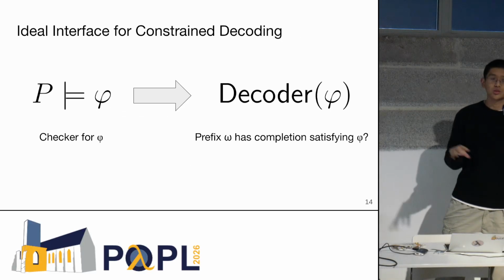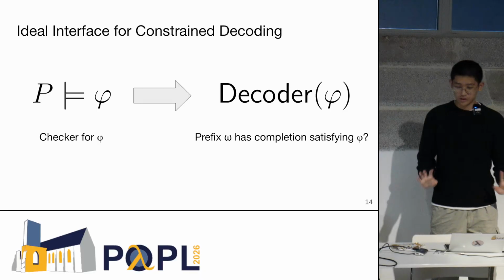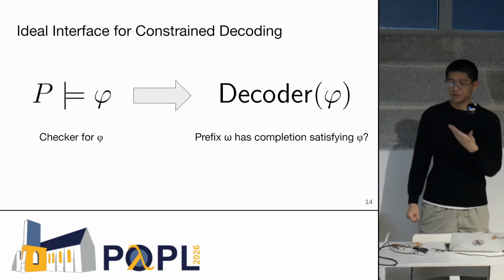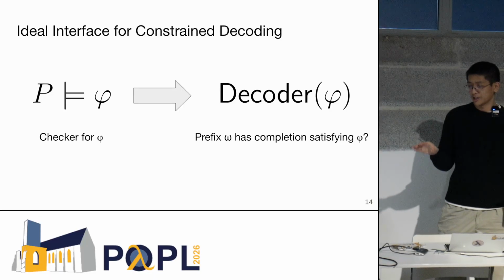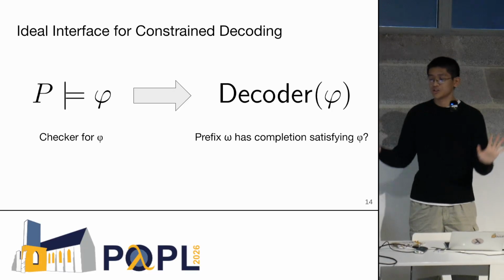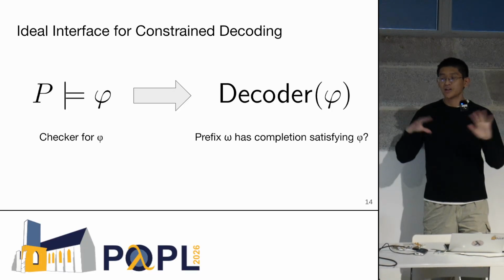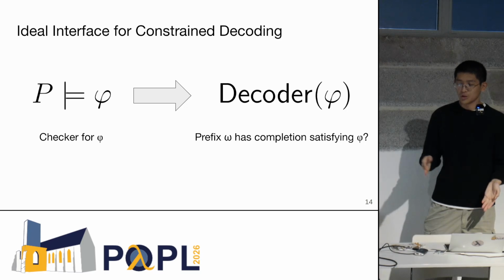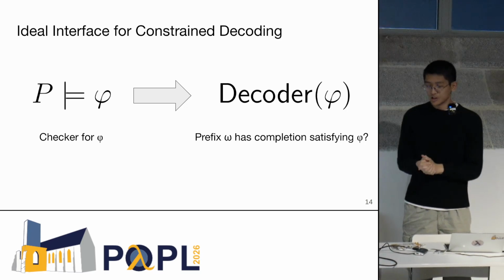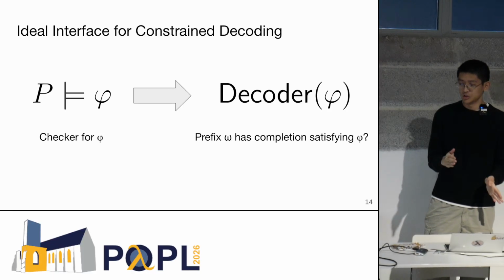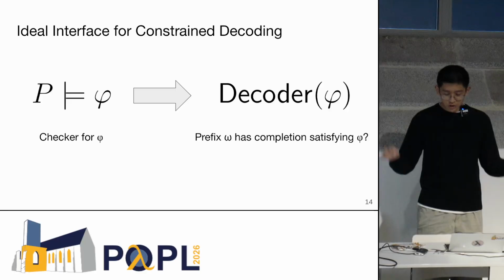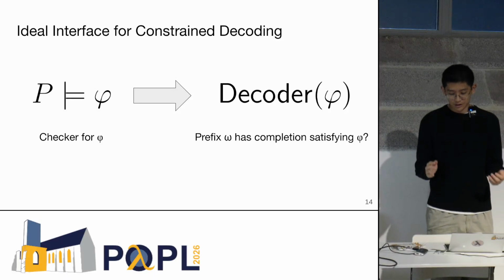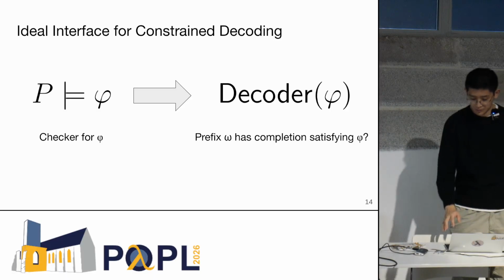So let's look at what the ideal interface that we'd want is. If we have some kind of abstracted formal specification phi, and we had some kind of checker, p models phi, what I want is to input this checker, and then magically, through some black box process, derive a constraint decoder, which again is just doing this prefix analysis idea of checking if a prefix omega has a completion satisfying phi, right? And this is what we would like in theory, and there are some limitations of existing constraint decoding strategies that do not really realize this picture.